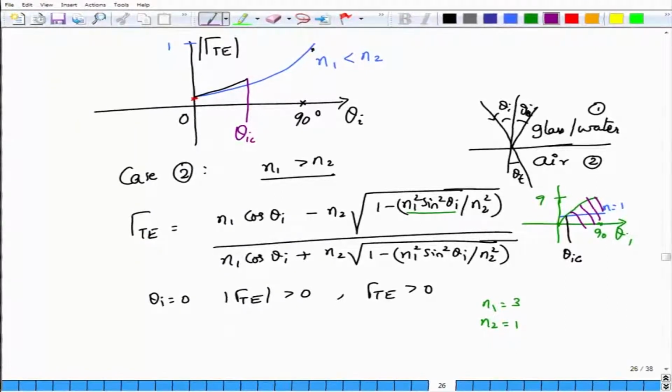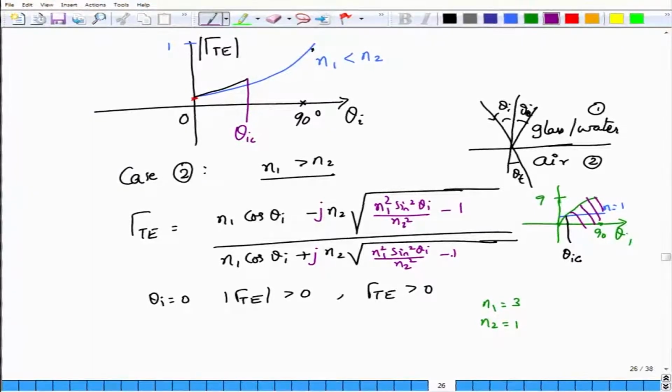In that case, since I know that this quantity will be greater than 1, I will readjust the quantities over here. I will readjust the quantities by writing this as n1 square sin square theta I divided by n2 square minus, sorry, this is actually 1. But because I put this minus and plus over here, there will be a complex number j there, right. So I will have a similar complex number in the denominator. Again I will have n1 square sin square theta I divided by n2 square minus 1.